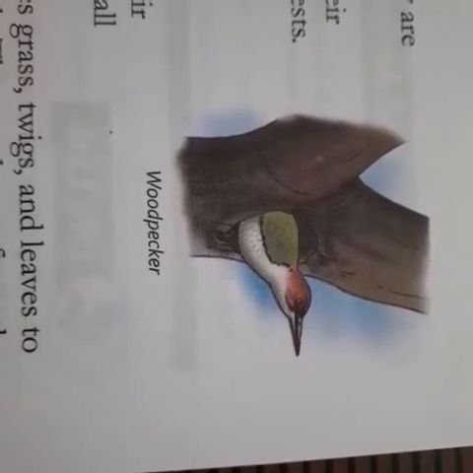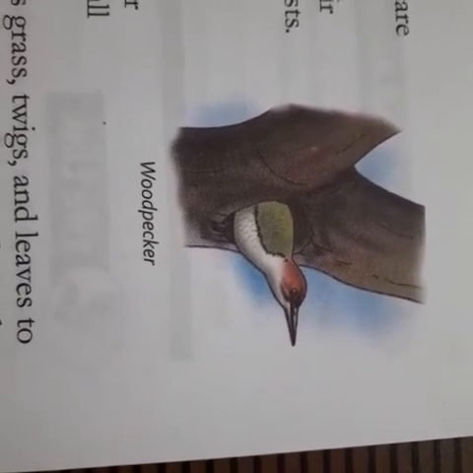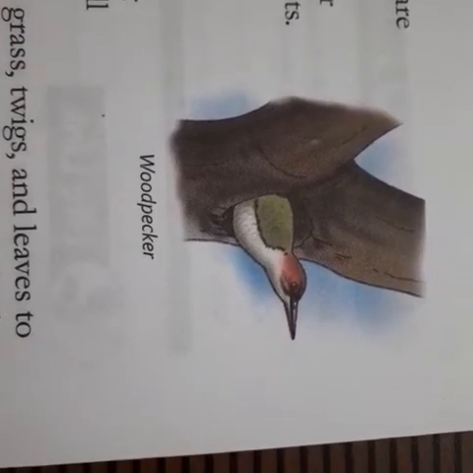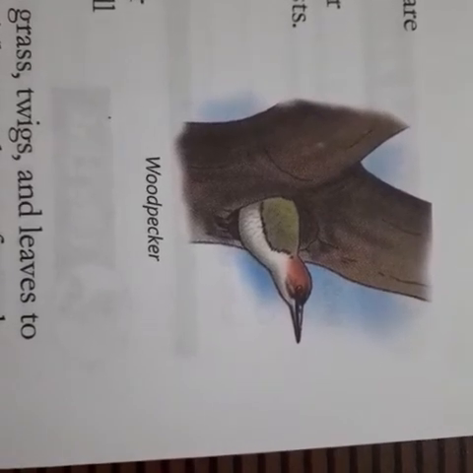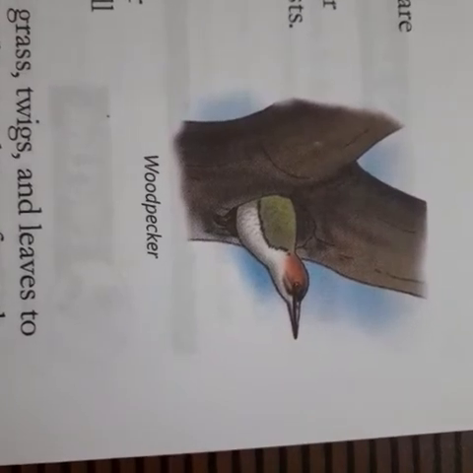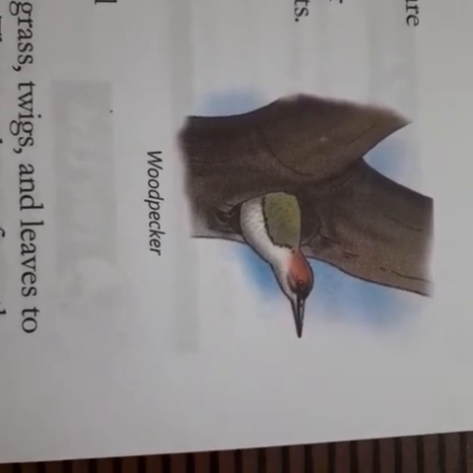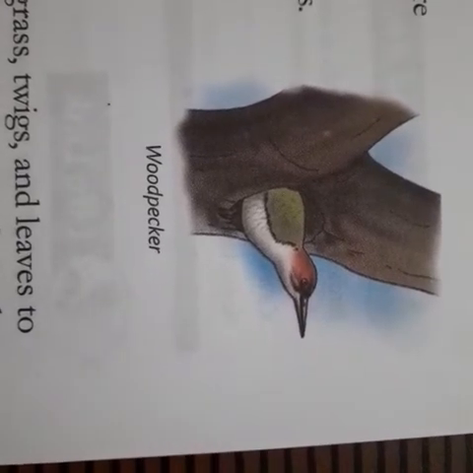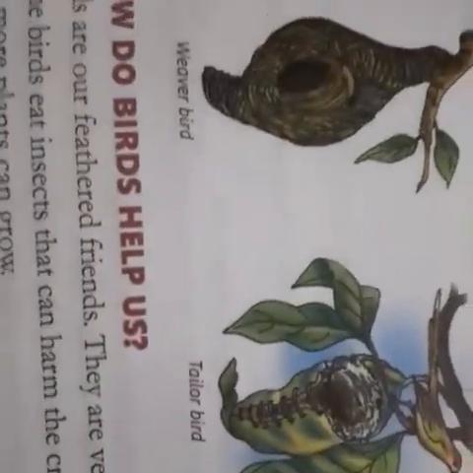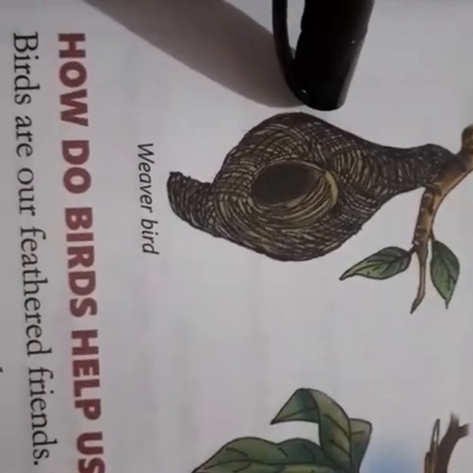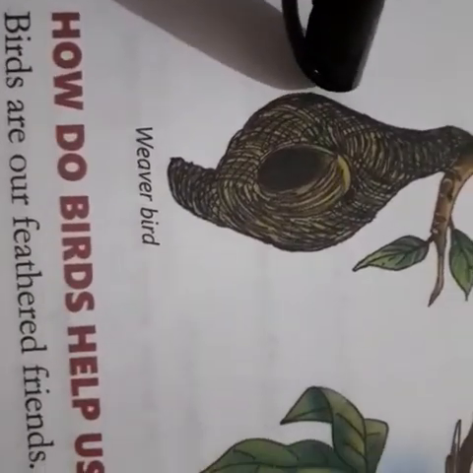A weaver bird uses grass, twigs, and leaves to weave a nest on a tree with its beak. The nest hangs from the branches of a tree. It pulls the grass in and out with its beak as it weaves the nest. There is a tunnel-shaped opening for the birds to enter. Here is the structure of a weaver bird's woven nest.